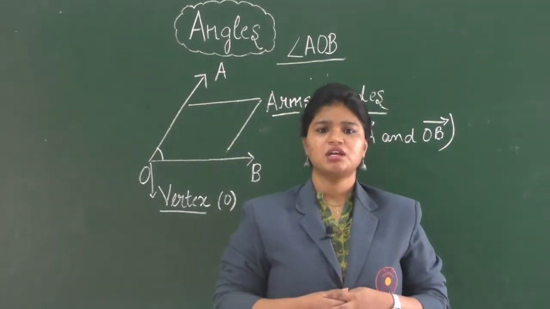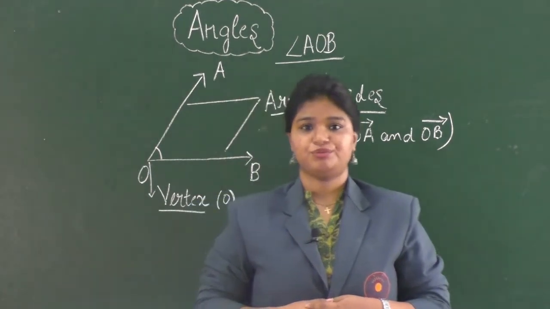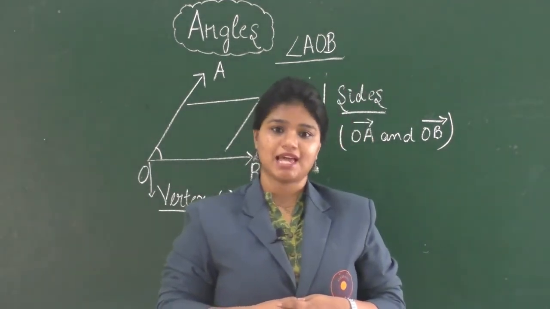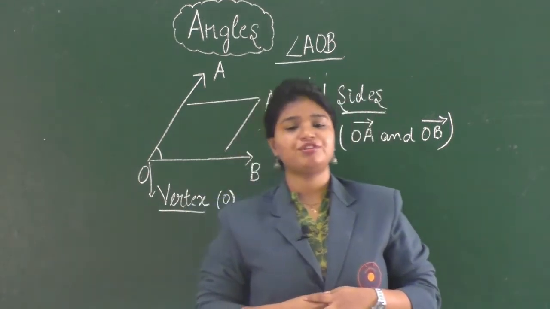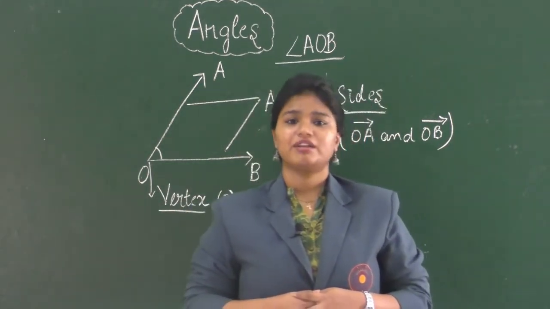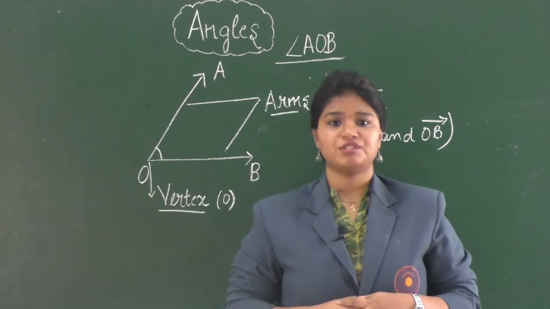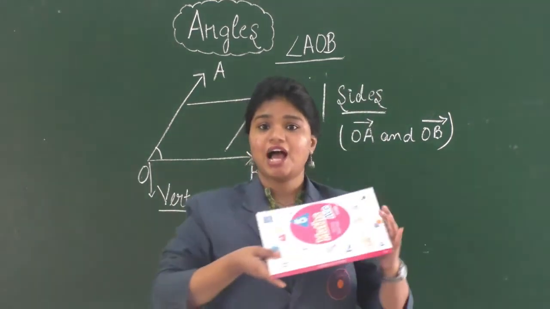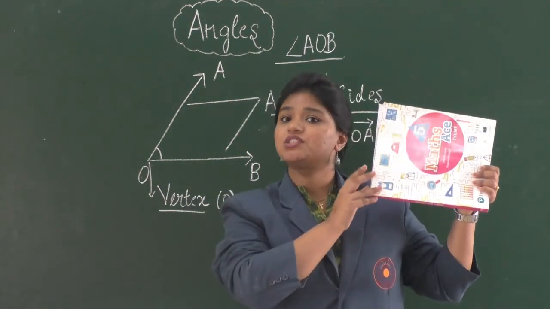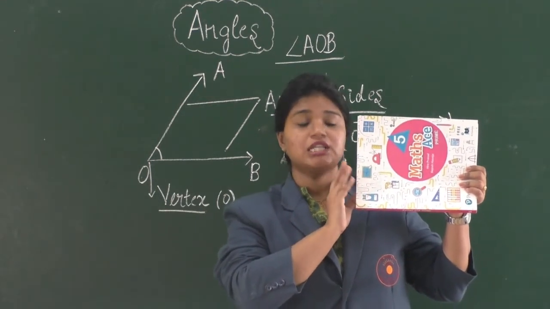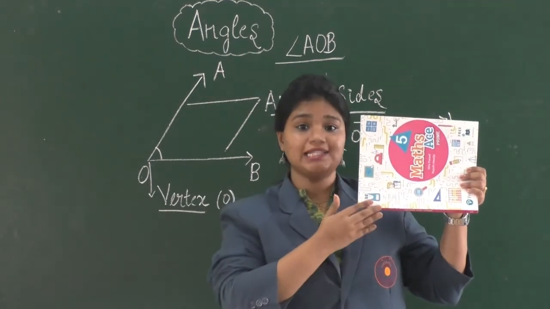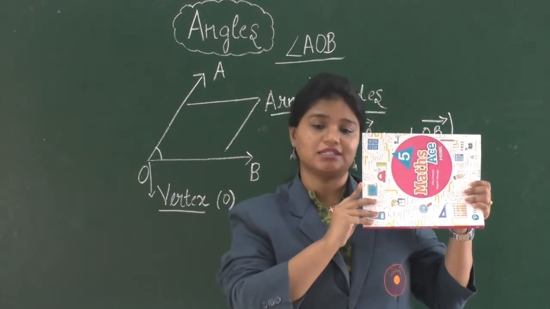Okay students, now look at the things around you. Notice its shape and size. You notice that most of the things are in geometrical shape, like a square, a rectangle, a triangle or a circle. Here I have a book, and this book is in the shape of a rectangle. Now how is this shape formed? The shape is formed when the lines are arranged in certain angles.